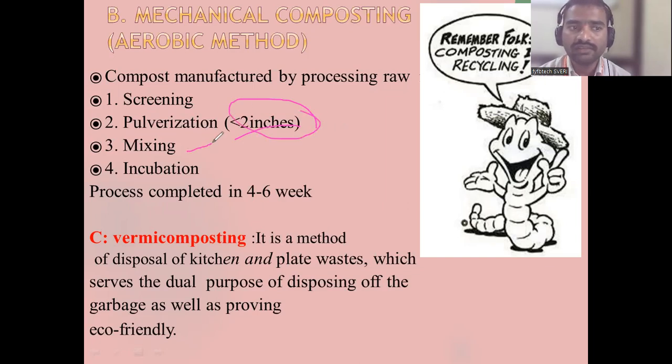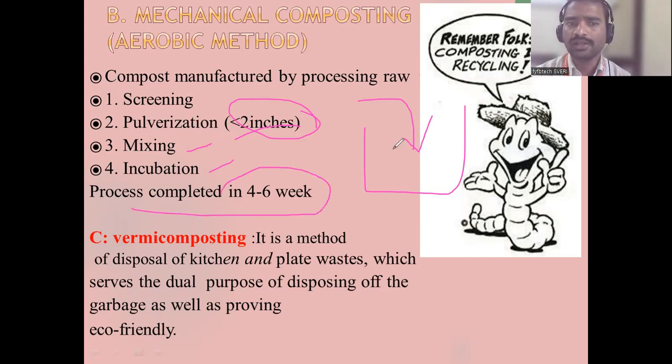Next, he will mix all the waste. Next, he will do incubation. Incubation means all the waste he will put here, and the process is completed in 4 to 6 weeks. He is not putting any night soil and not doing any compaction. The air is getting transferred.